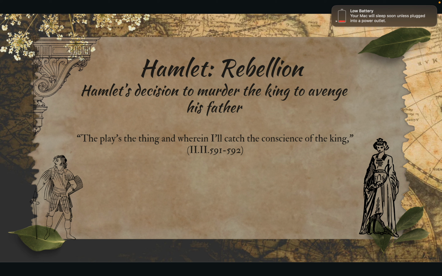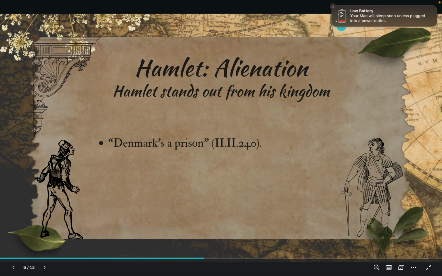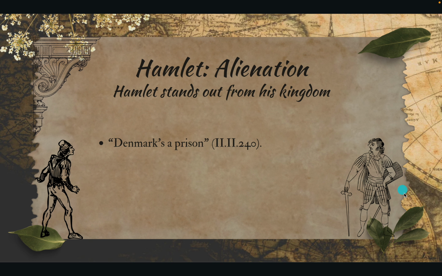Now moving on to Hamlet's alienation and how he stands out from his kingdom. After his father's death, Hamlet feels as though he doesn't belong and that no one will understand his thoughts completely. This is seen in the quote, "Denmark's a prison." This is seen in Act 2, Scene 2, line 240. This quote suggests that Hamlet feels trapped and that his mental torture is to be misunderstood by everyone around him. This makes him appear alienated because of the burdens of his father's death, Claudius's betrayal of killing the king, and the king's ghost tasking him with avenging his death.